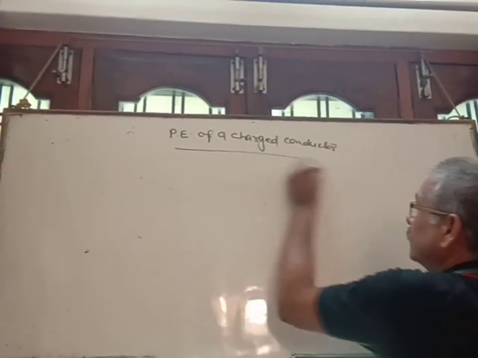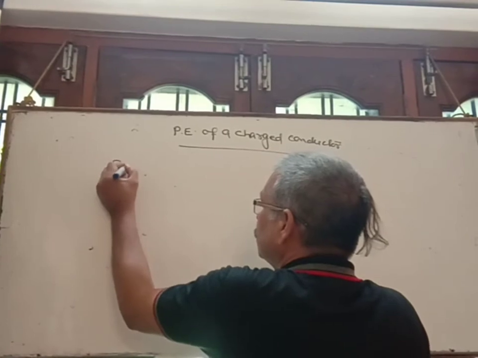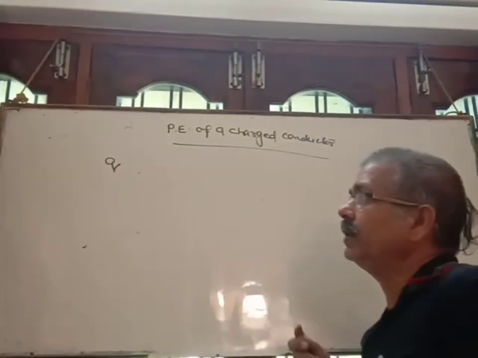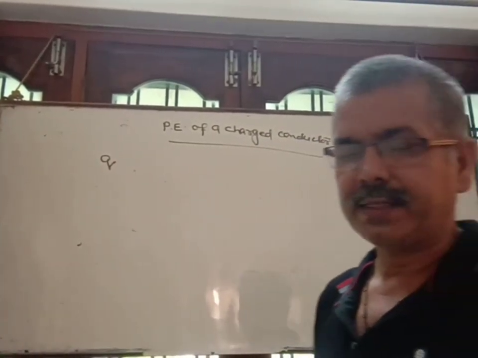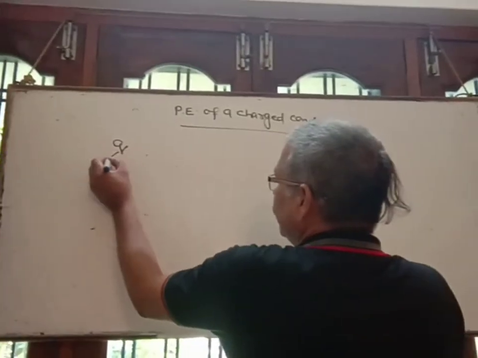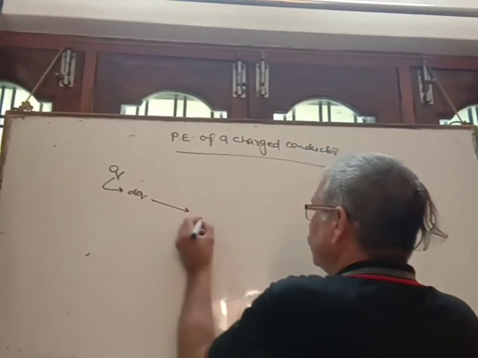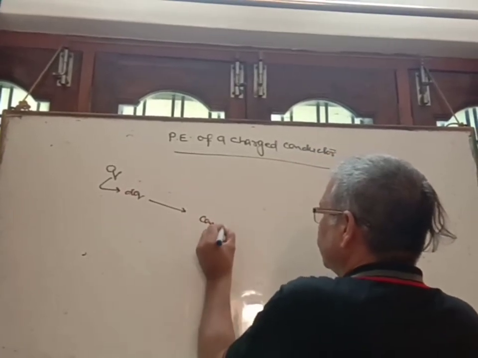Suppose the total charge that is given to the conductor is Q. But as you know, total charge cannot be given at the same time. So suppose first a small segment dq is given to the conductor.